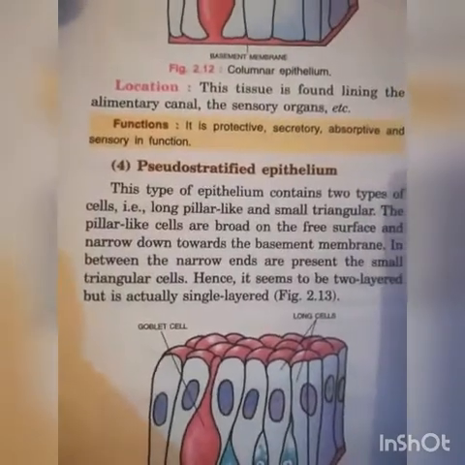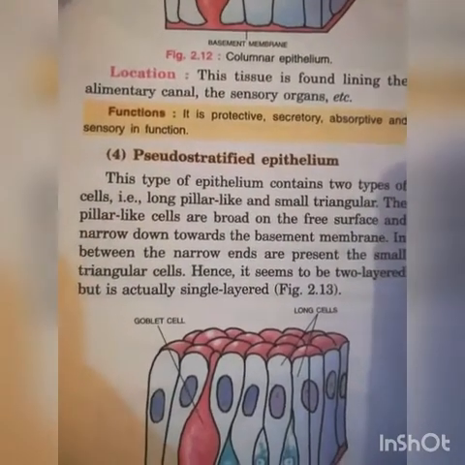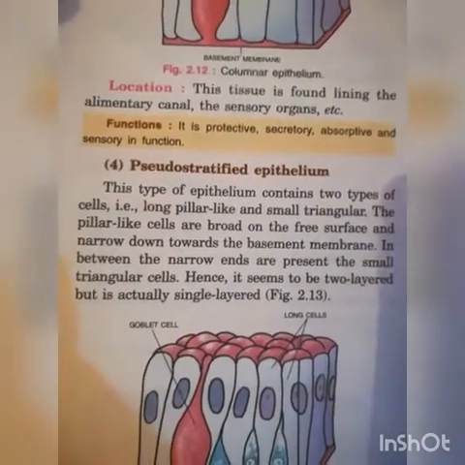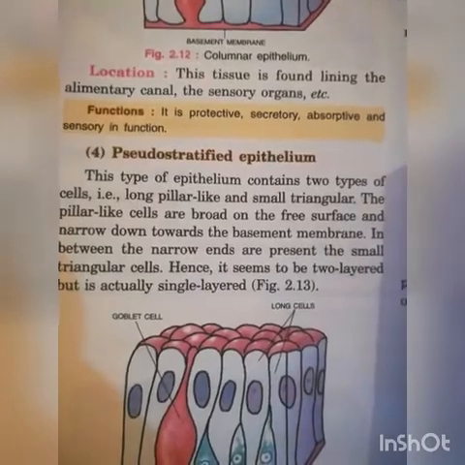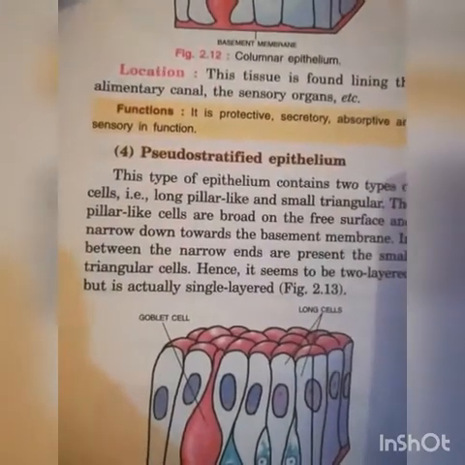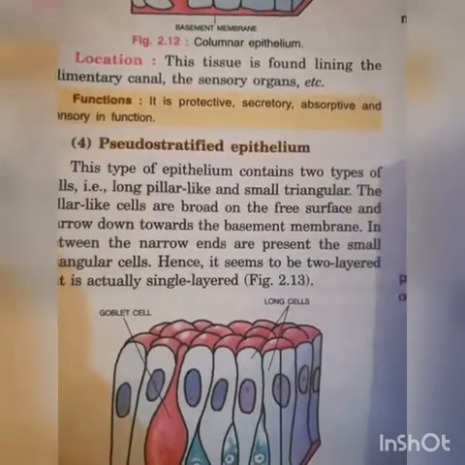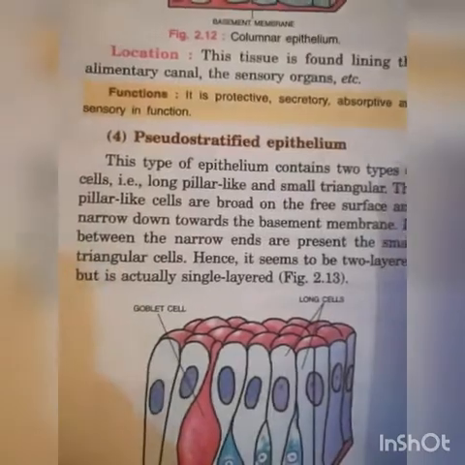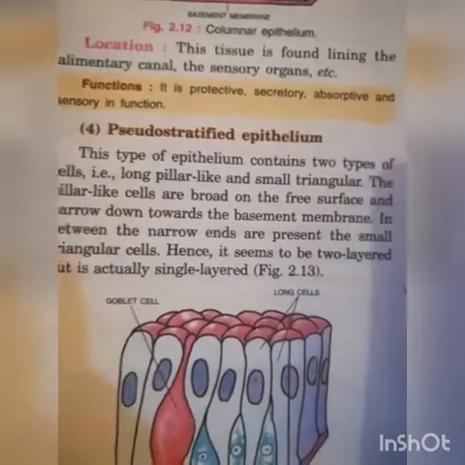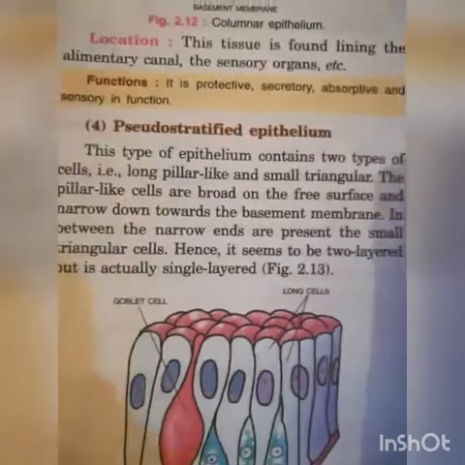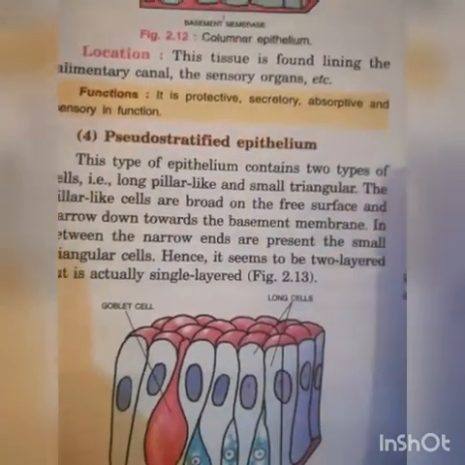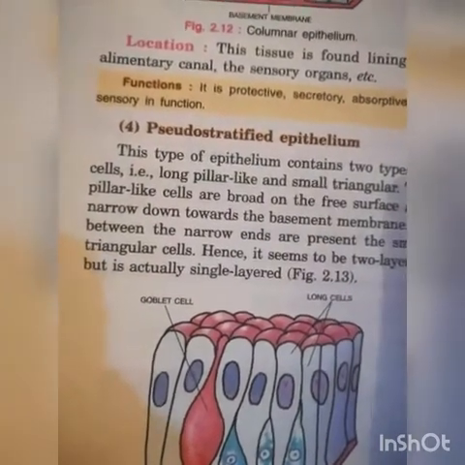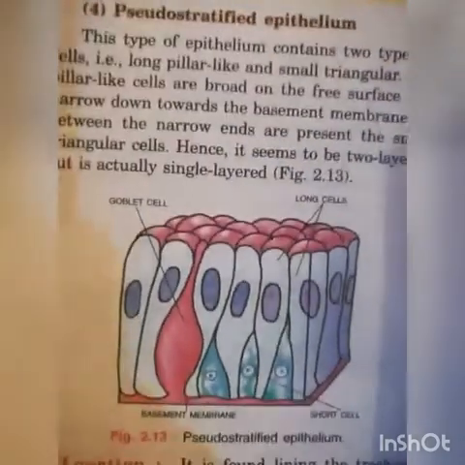Next one, pseudostratified epithelium. This type of epithelium contains two types of cells, that is long pillar-like cells and small triangular cells. The pillar-like cells are broad on the free surface and narrow down toward the basement membrane. In between the narrow cells are present the small triangular cells. Hence, it seems to be two-layered, but is actually single-layered. See the figure.